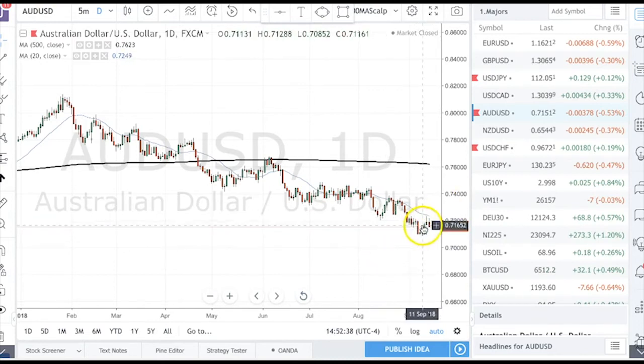But in many ways, this was the short that broke the back of late shorts because it was a fake out move, right? It didn't clear the 20 SMA, really didn't show any signs of stabilization in the Aussie. And if you look at it on a longer term basis, Aussie continues to be in a downward trend.